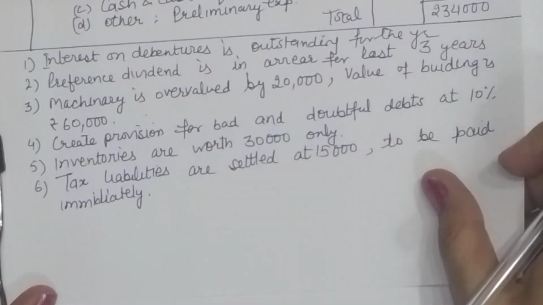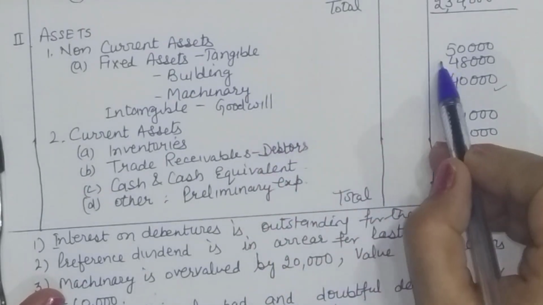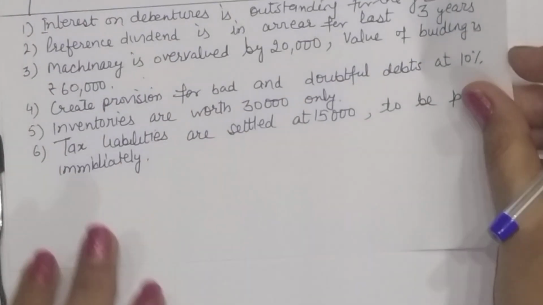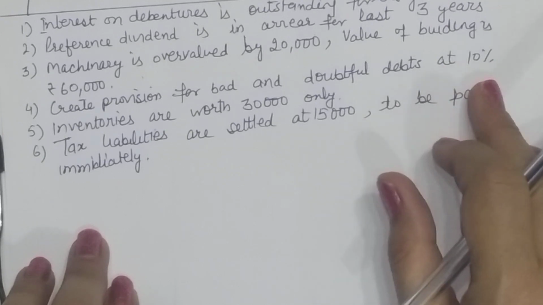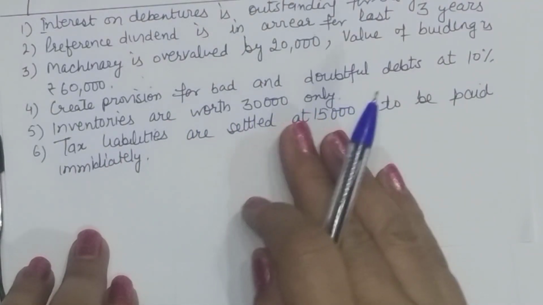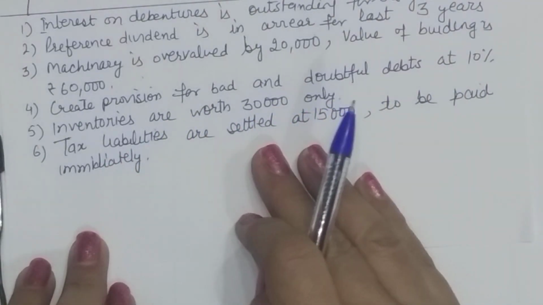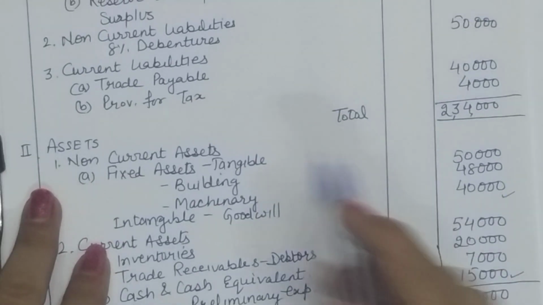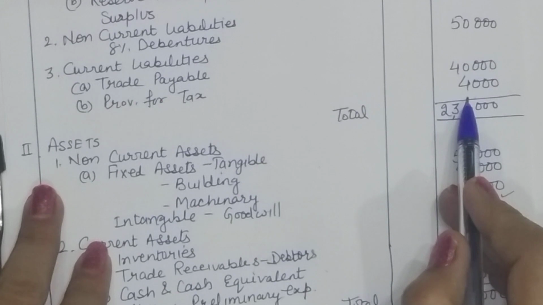Then you have value of building 60,000. Look at building here, it is 50,000. So here is a silver lining that you have some gain also. So 10,000 is the increase in the value of building. So this is the only profit which is evident here. Then you are to create provision for bad and doubtful debts at 10%. Inventories are worth 30,000 only. Liability is settled for tax for 15,000. It is to be paid immediately, whereas we have provided for 4,000.